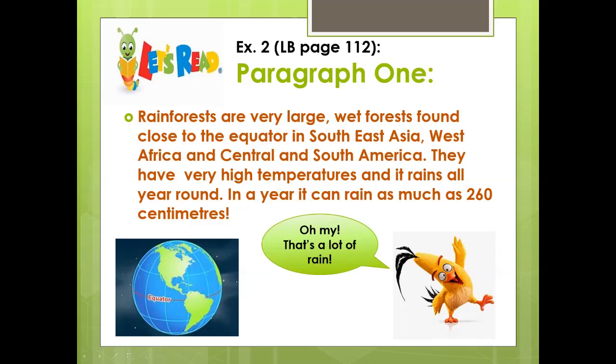Now, rainforests are found in places that are near the equator. The equator is an imaginary line that divides the Earth into north and south. So, any country that's near to the equator receives a lot of heat from the sun. That's why this place or any country that is near the equator is really hot and has high temperatures. This is where rainforests are found.